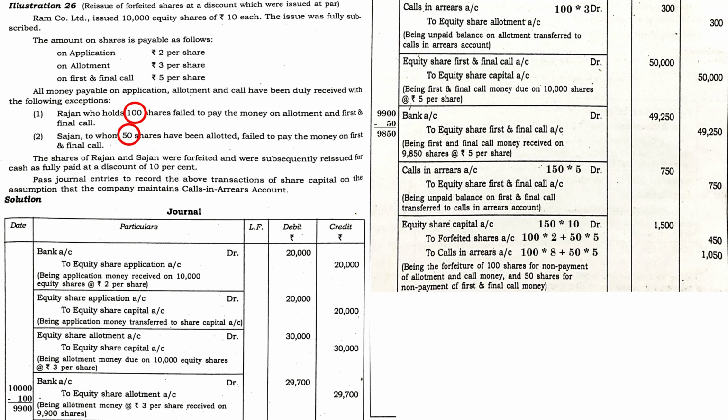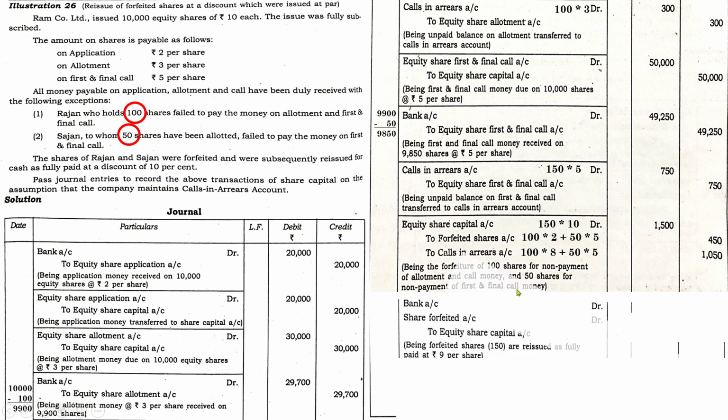at a discount because it was mentioned like that in the question. So let us pass the reissue entry, and don't forget to pass the narration being the forfeiture of 100 shares for non-payment of allotment and call money, and 50 shares for non-payment of first and final call money. Next is the reissue: bank account debit, share forfeiture debit, to equity share capital.